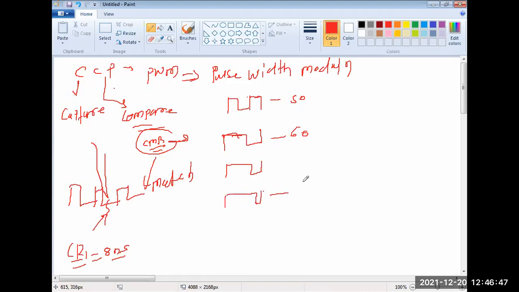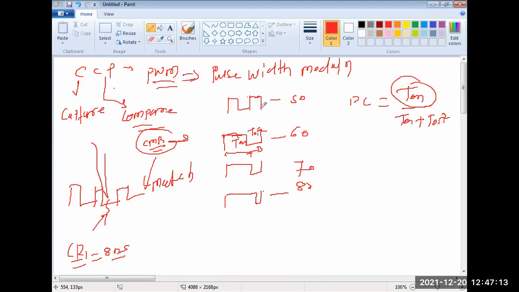Okay, means I am defining the duty cycle. T on period. This is called as a T on. This is a T off. And this is my total T. So I'm defining duty cycle is equal to T on divided by T on plus T off. Okay, means based on the T on, I am controlling the speed of the DC motor. So I can generate the various duty cycles, square waves or other different waveforms, the different duty cycle to control the speed of the DC motor.